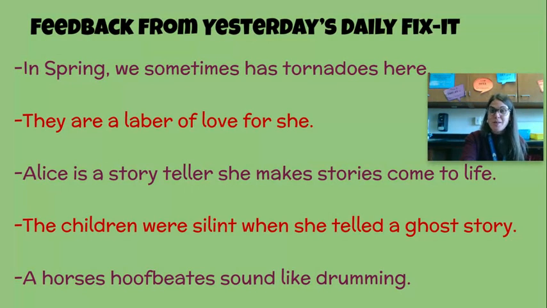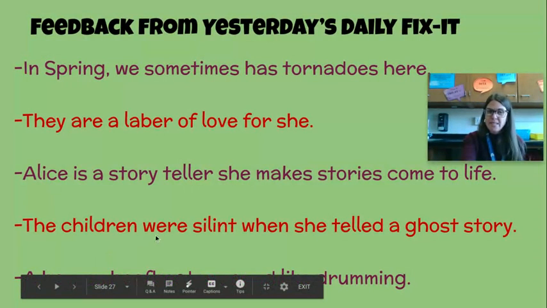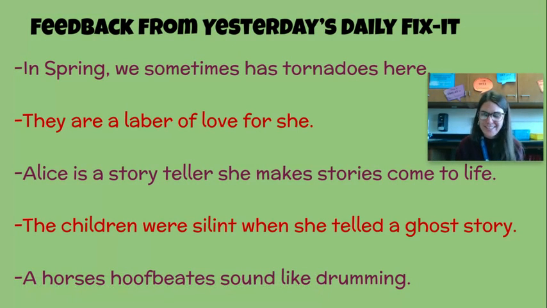So this is what we call a possessive noun. It shows ownership, and we need to put an apostrophe right there between the E and the S. A horse's hoofbeats sound like drumming. And then hoofbeats is a regular plural noun, so it just ends in S instead of ES. So go ahead and fix those mistakes if you didn't quite get those.